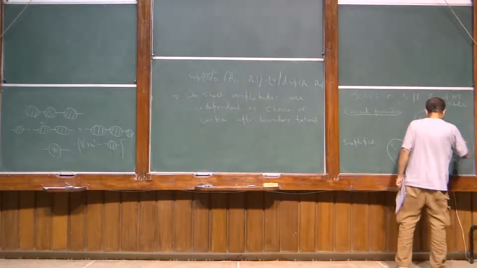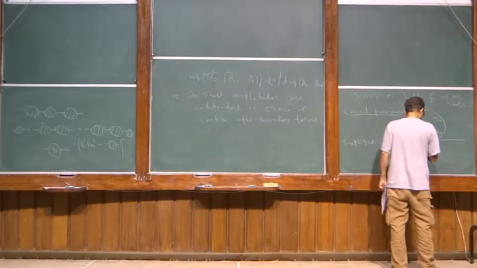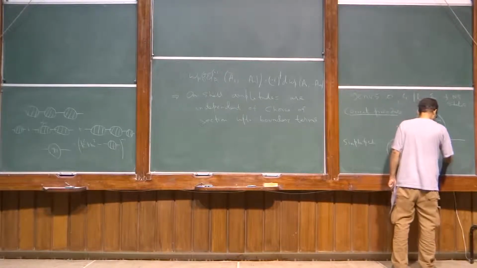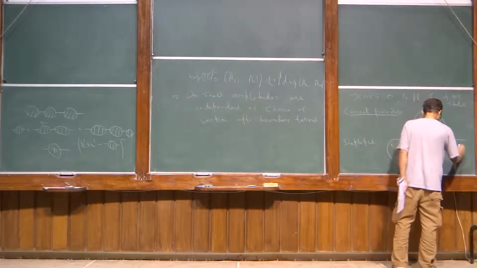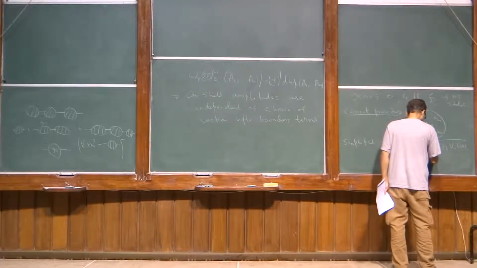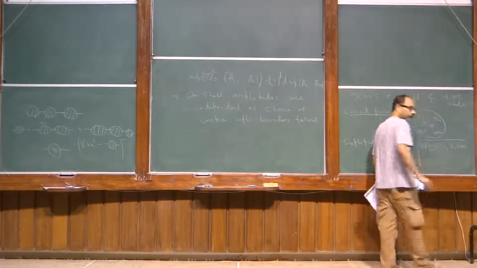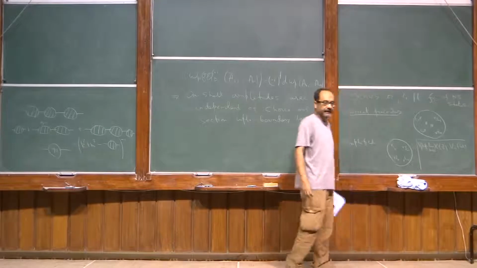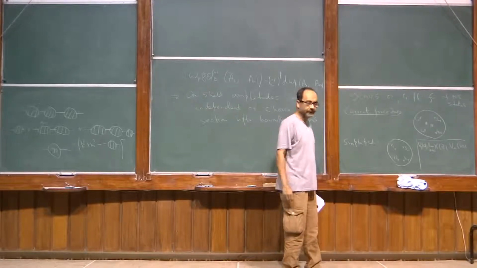Let me say what the operation is. V0 of W is the limit of z goes to W of X(z) V_{-1}(W). That's the definition of how you change picture.